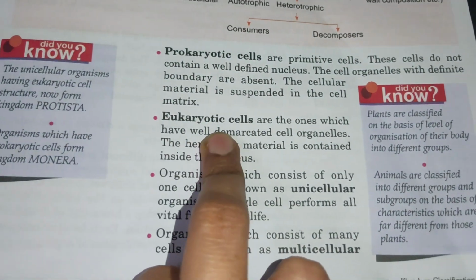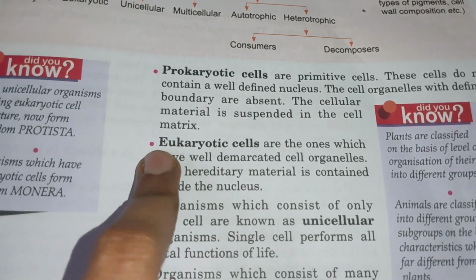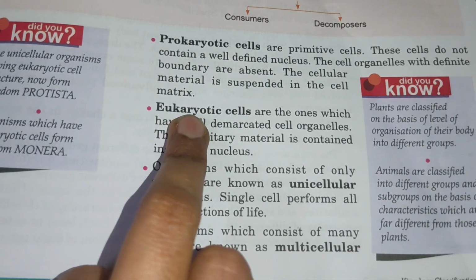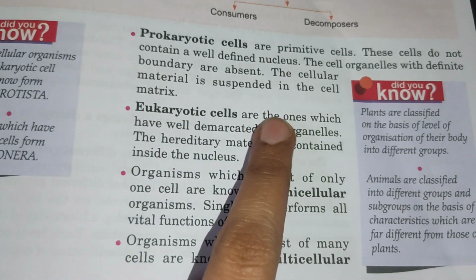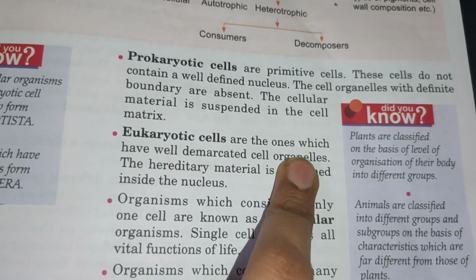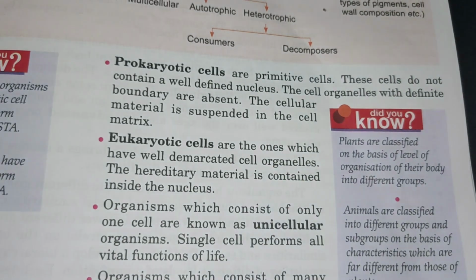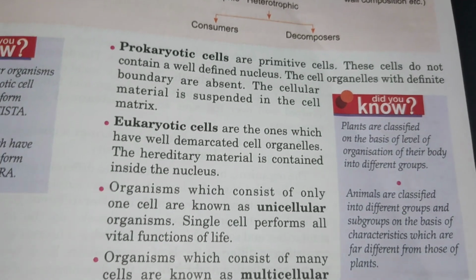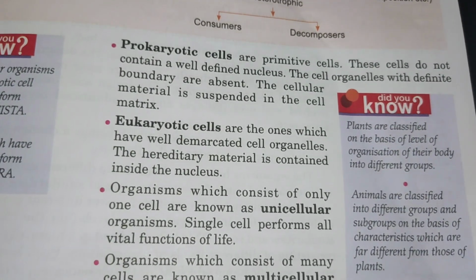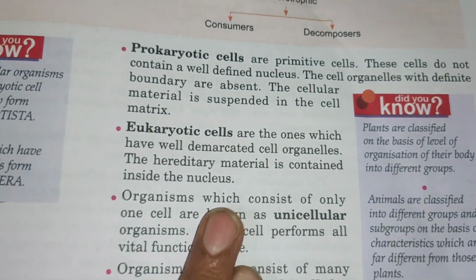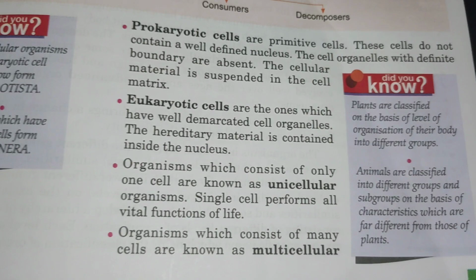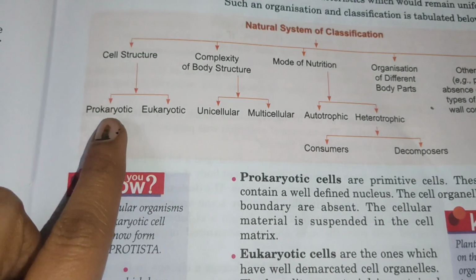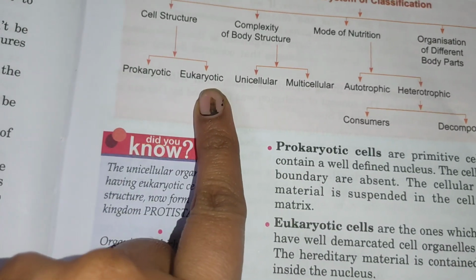Then, what are eukaryotic cells? Eu means very prominent, newly, and karyotic means nucleus. So these are the ones which have well-demarcated cell organelles. All the cell organelles are very clear, and they are surrounded by cell organelle membranes, and the hereditary material is contained inside the nucleus. The nucleus is also well defined. Like that, depending on the cell structure, they gave prokaryotic and eukaryotic cells.